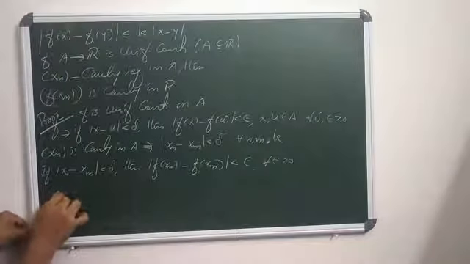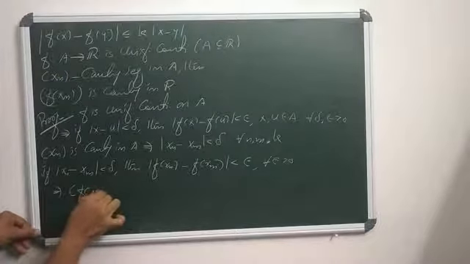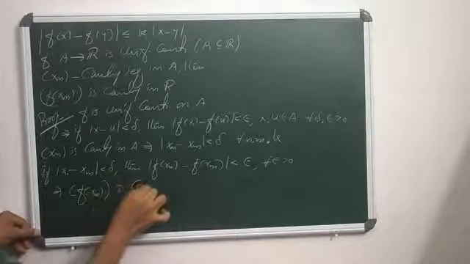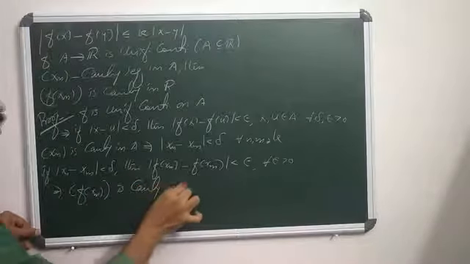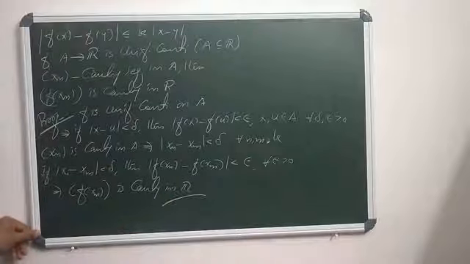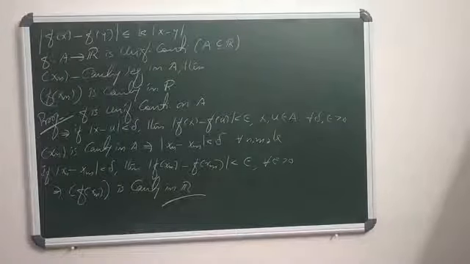That means the sequence (f of xn) is a Cauchy sequence in R. So when f is uniformly continuous and the sequence (xn) is Cauchy, then (f of xn) is also Cauchy in R. Agree? Okay.